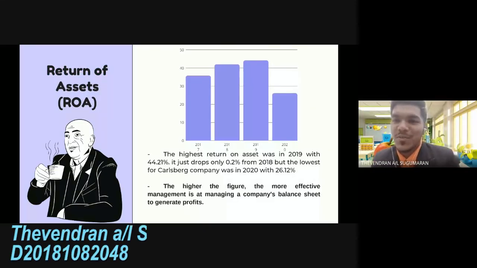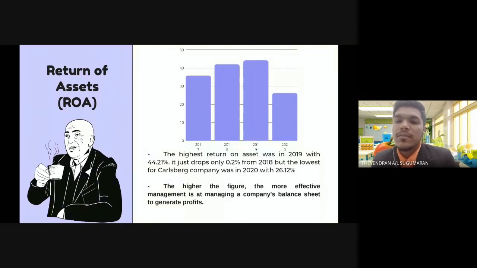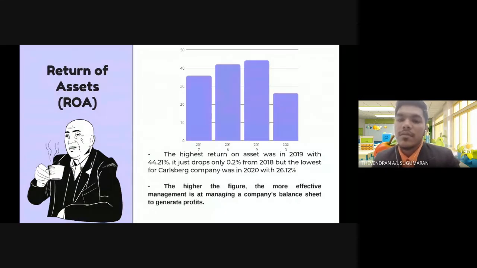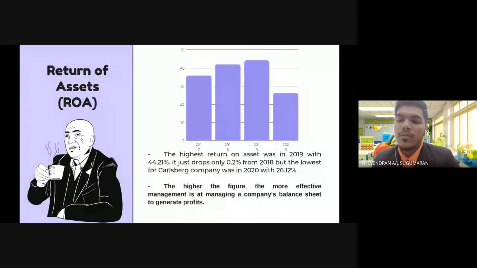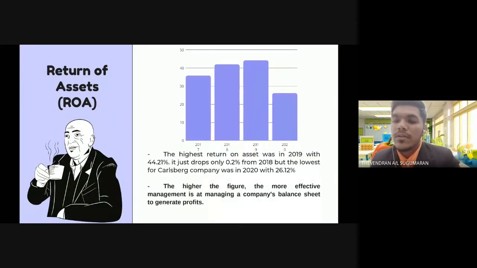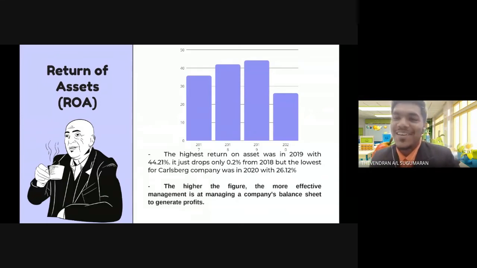Hi, my name is Devendran Sugumaran, matric number D2018108248. I'm going to continue presenting about return on asset. The term return on asset refers to a financial ratio that indicates how profitable a company is in relation to its total asset. The highest return on asset for Carlsberg was in 2019 with 44.21%. It only dropped 0.2% from 2018, but the lowest for Carlsberg was in 2022 with 26.12%. The higher the figure, the more effective management is at managing a company's balance sheet to generate profit.